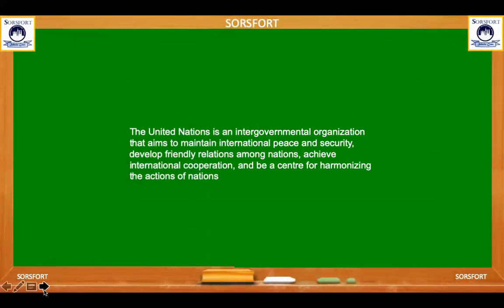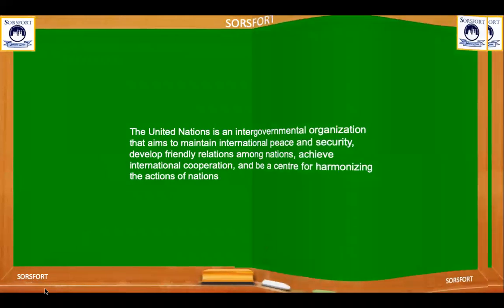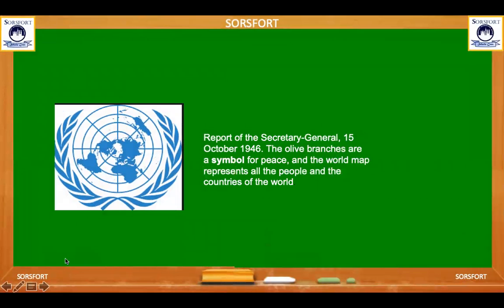So first we learn what the United Nations is. The United Nations is an intergovernmental organization that aims to maintain international peace and security, develop friendly relations among the nations, achieve international cooperation, and be the center for harmonizing the actions of nations. In the next slide, we learn about the different agencies and organizations of the United Nations.